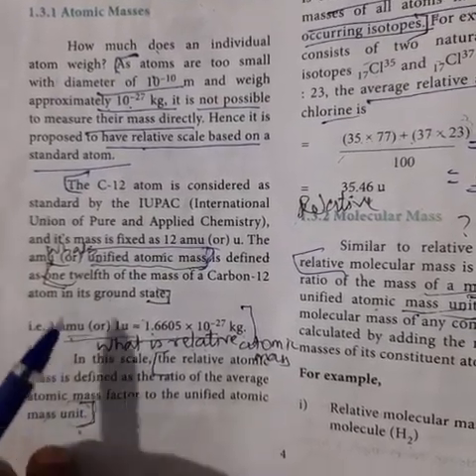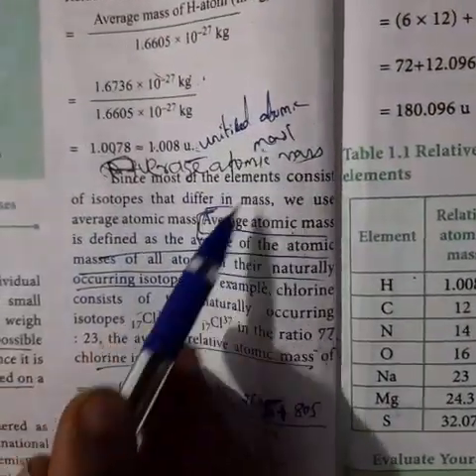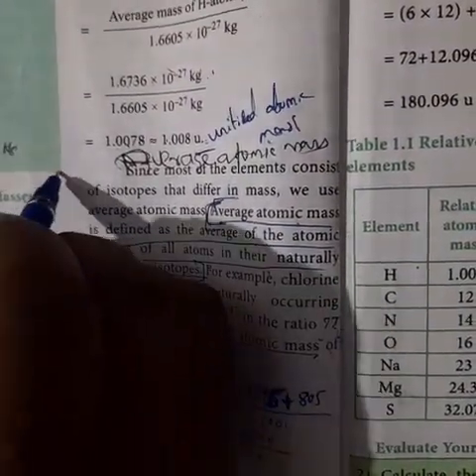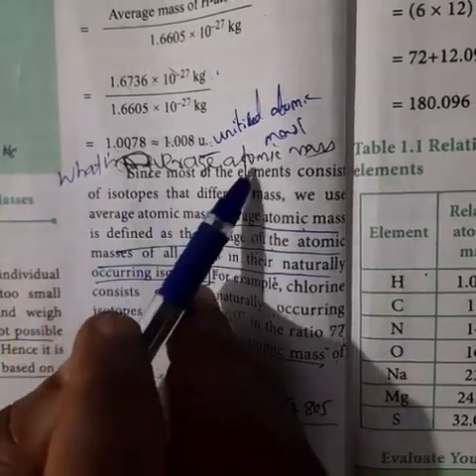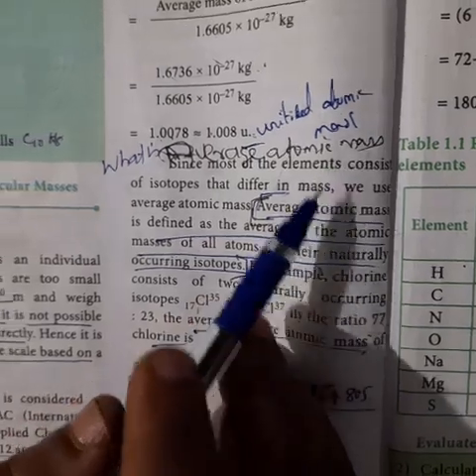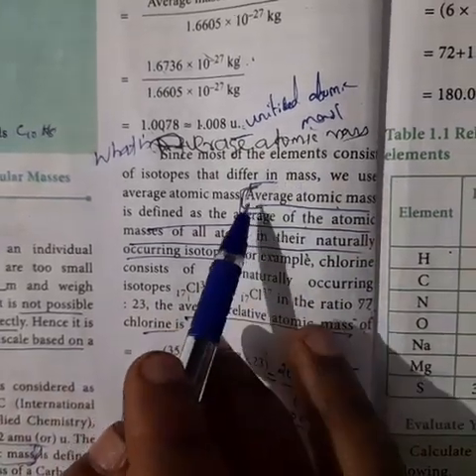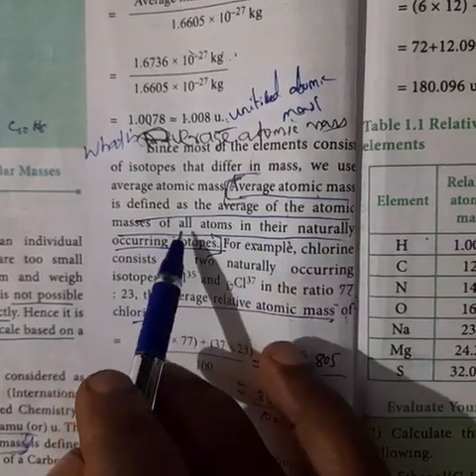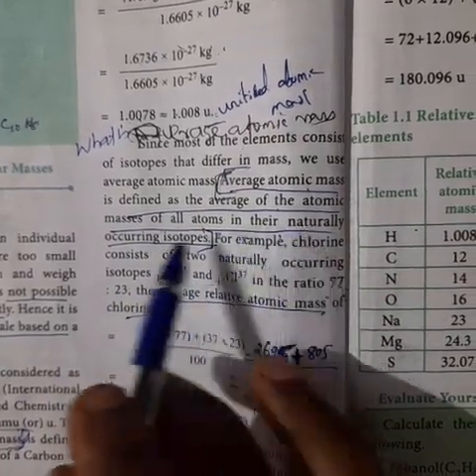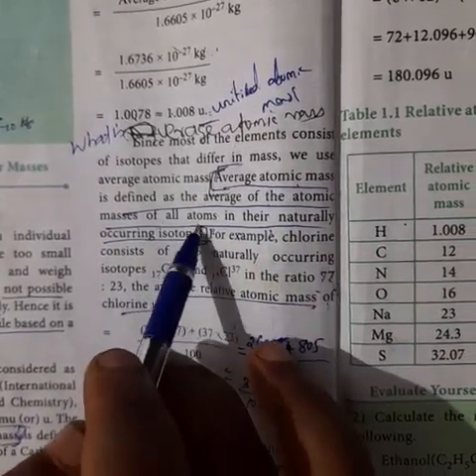And after that, what is average atomic mass? This average atomic mass is defined as the average of the atomic masses of all atoms in their naturally occurring isotopes. Up to here you have to mark.